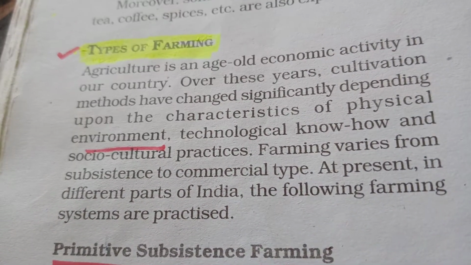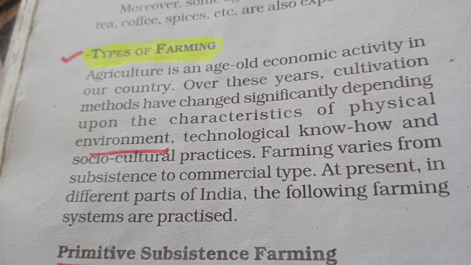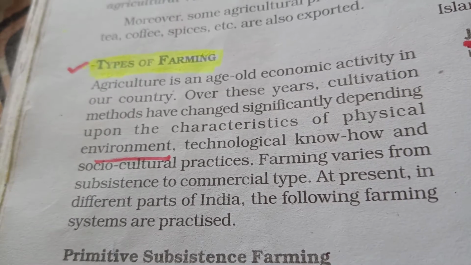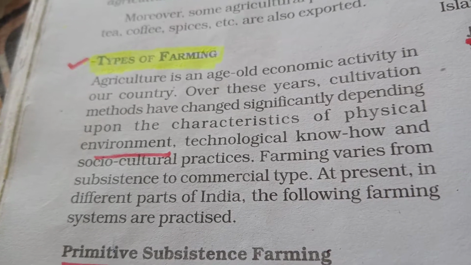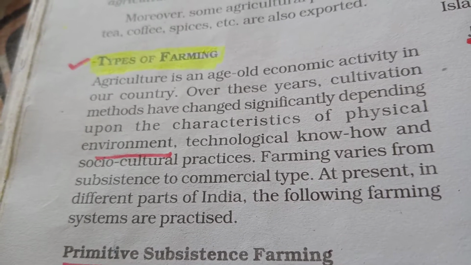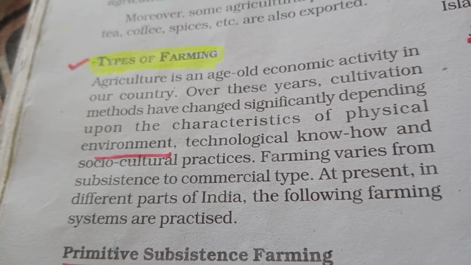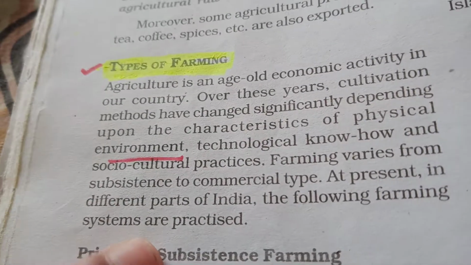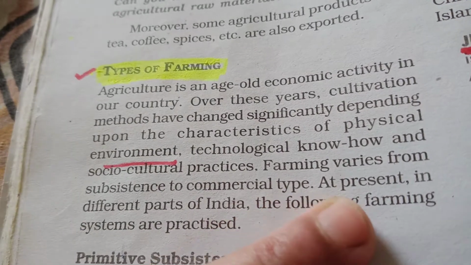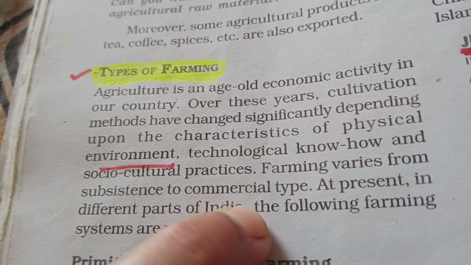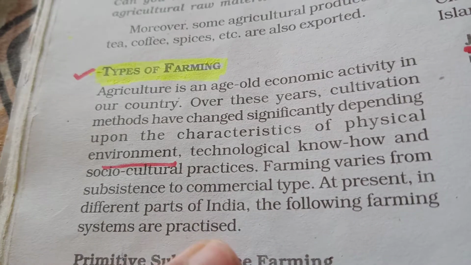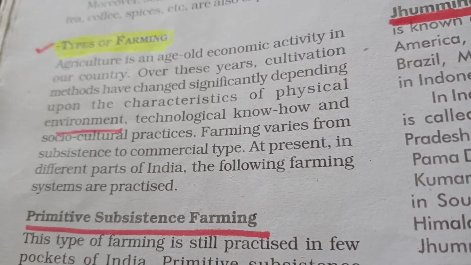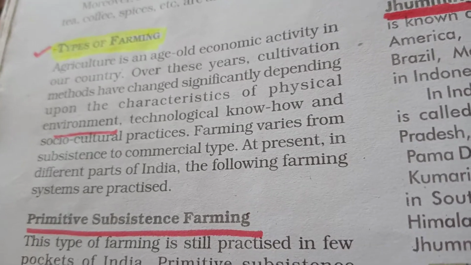This is the reason why we are studying the types of farming: on the basis of the need of time, the economy, you can say technological development, the farming is different. There are a variety of farmings from subsistence to commercial type farming. At present, in different parts of India, the following farming systems are practiced. These are the types of farming that the different states of India are practicing.